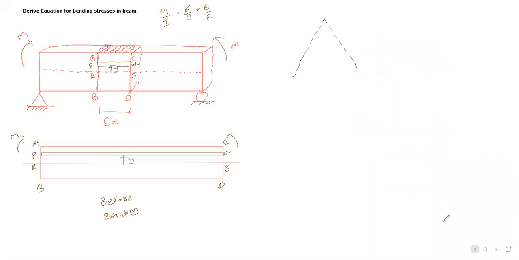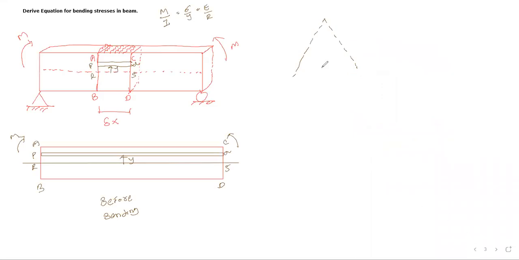Now if I am considering the simply supported beam condition, on your top layer you will observe compression. Yes or no? That is the reason the top will have compression and the bottom will have tension. You can see it here. Now in case of a cantilever, the top will have tension and the bottom will have compression. Yes or no? Is it clear? Please confirm me. We are applying the same concept here.